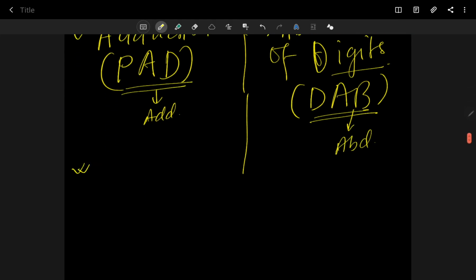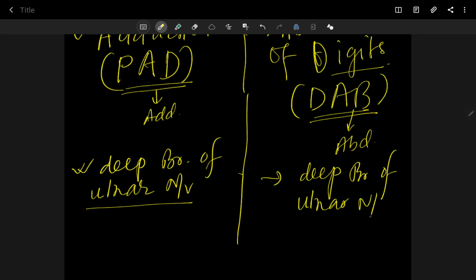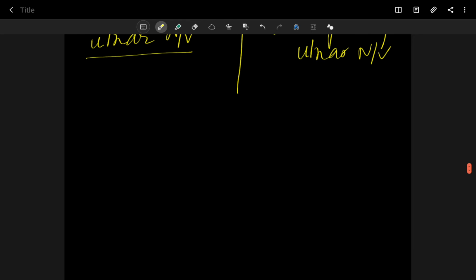Now both are supplied by the deep branch of the ulnar nerve. Palmar interossei are supplied by the deep branch of the ulnar nerve. Dorsal interossei are also supplied by the deep branch of the ulnar nerve. Now I am going to draw a schematic representation of both palmar and dorsal interossei.